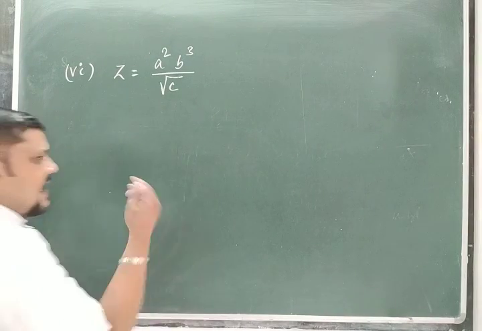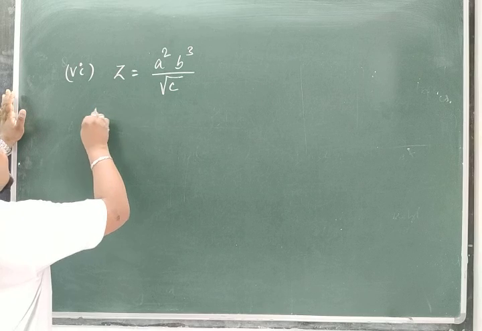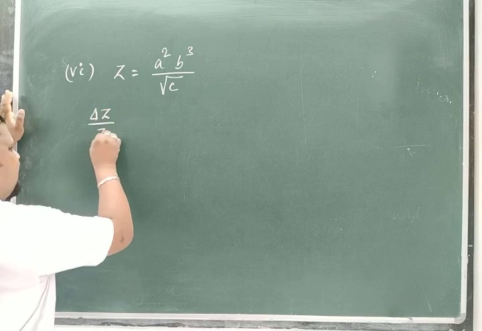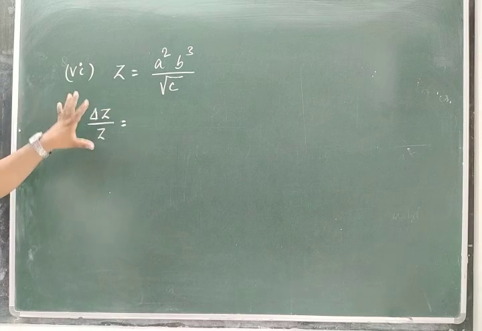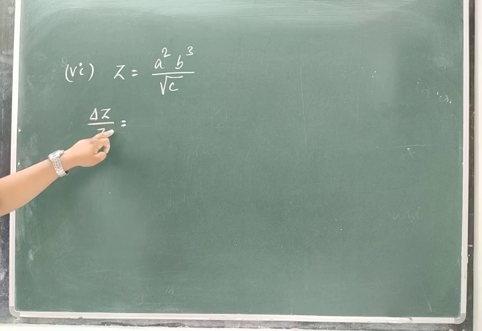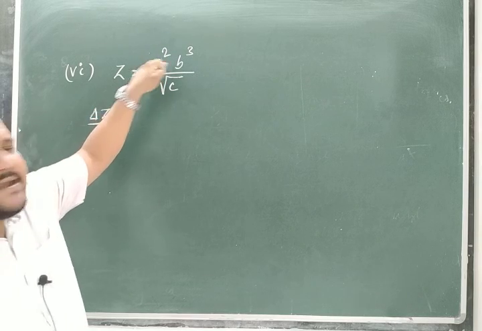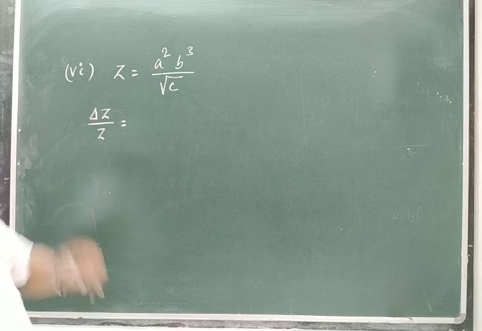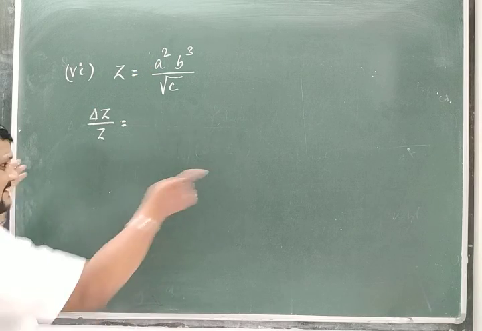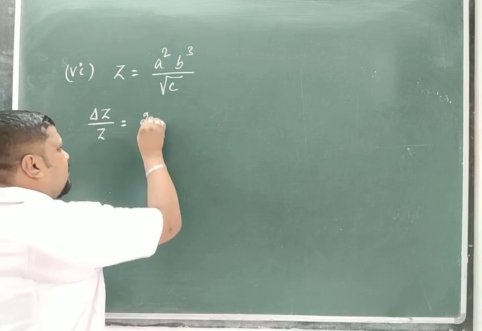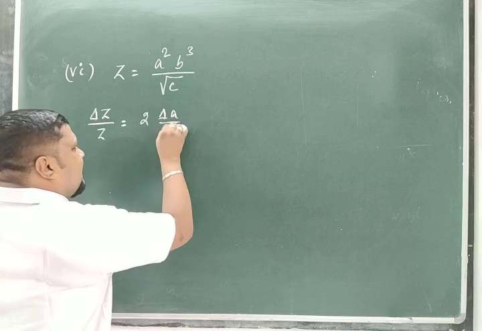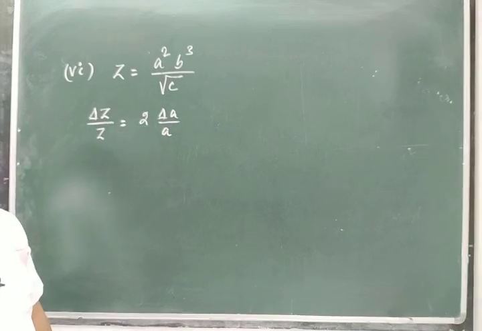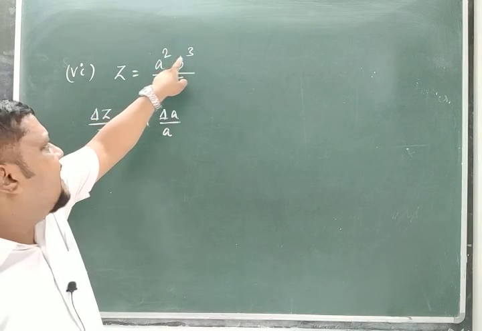To write that, the simple method is delta Z by Z, the maximum possible relative error. Now you go for the error in A squared. Because you are calculating the relative error, A squared means, as discussed about the power, it should be 2 delta A by A. Then it is multiplied with B cubed.